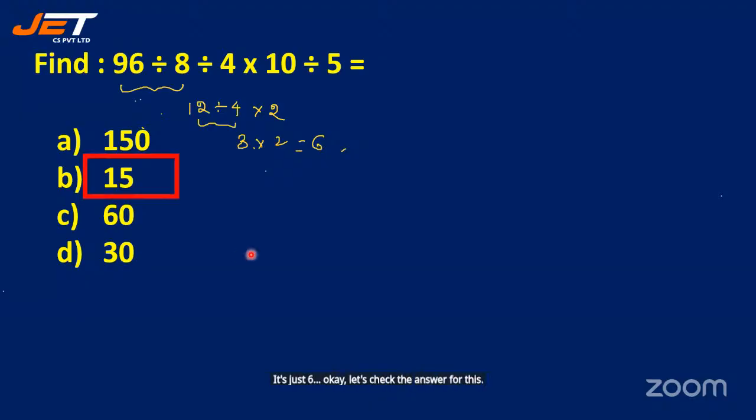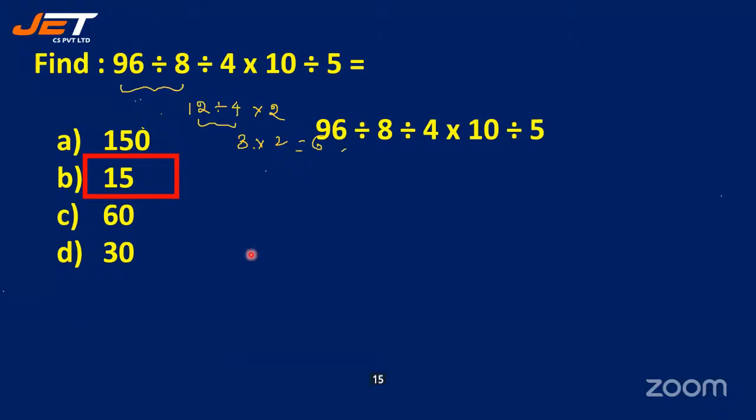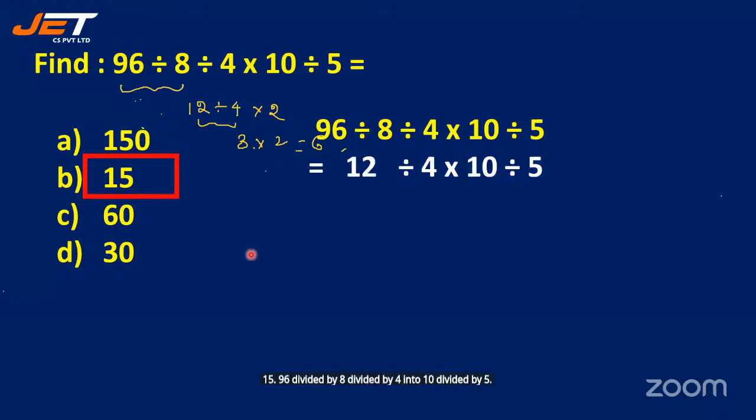The answer here is 15. 96 divided by 8 divided by 4 into 10 divided by 5. So 96 divided by 8 is 12, divided by 4 into 10 divided by 5 is 2. Okay, students, so 3 into 2, it is not 5. See, 10 divided by 5 is what? 2, isn't it? So they made a mistake here. So 3 twos are 6. So that is why it is not there in the option. The correct answer is 6. Okay. All right, now let's see the next question.